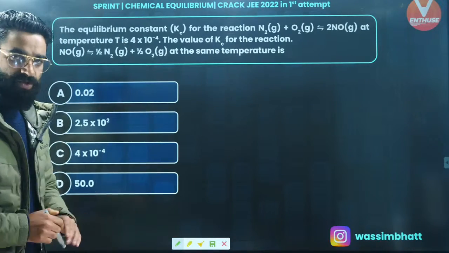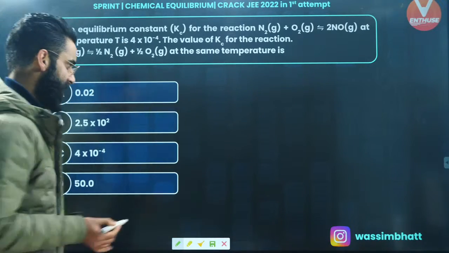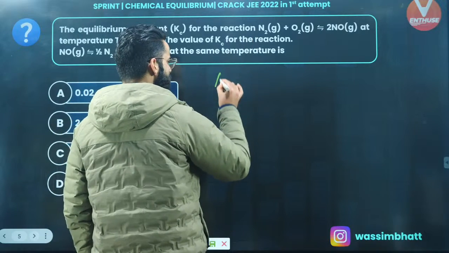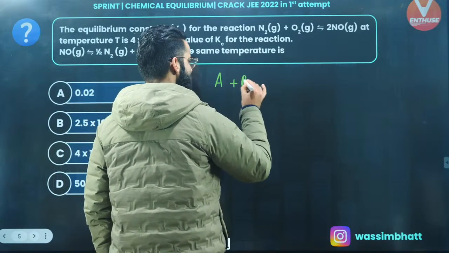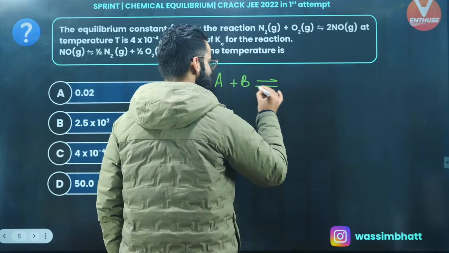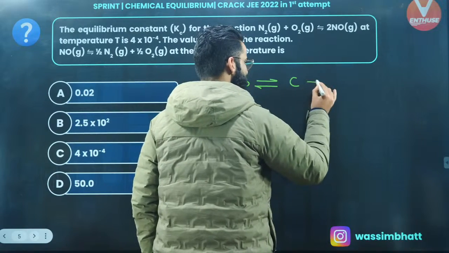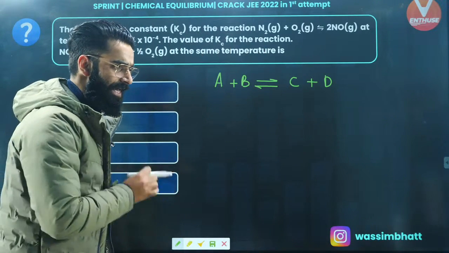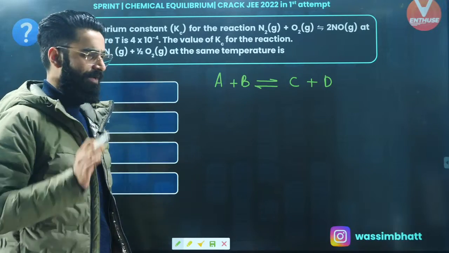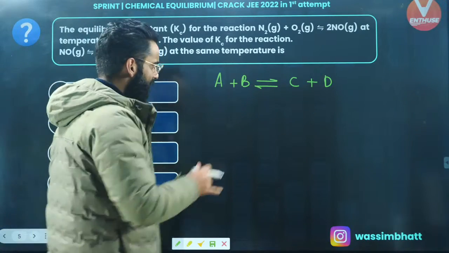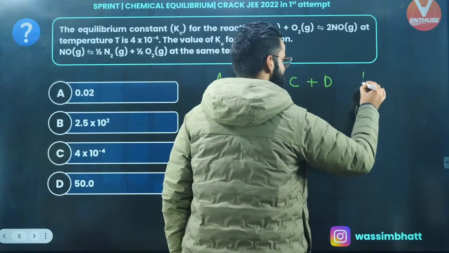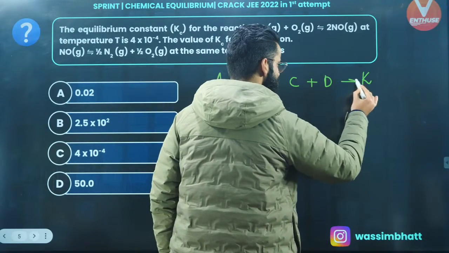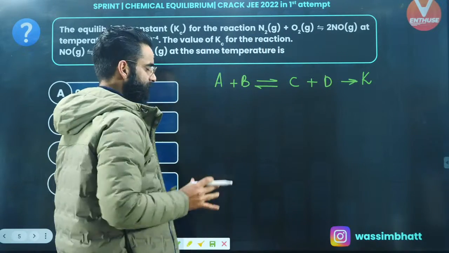Well, before solving this question, let me tell you a few basic and important things. Let's say I have got a general reaction in which A and B are in equilibrium with C and D. A plus B in equilibrium with C plus D, right? Let's assume the equilibrium constant for this reaction I'm representing with K.